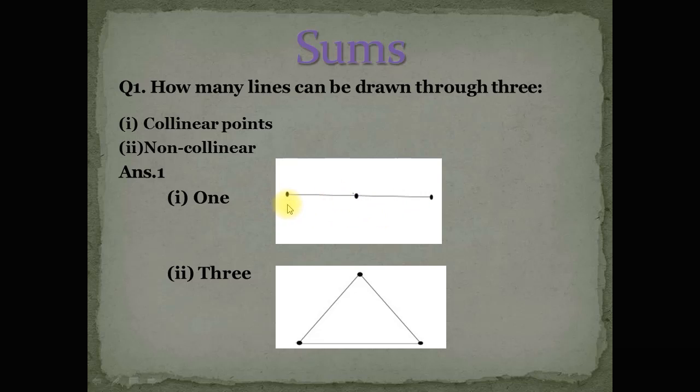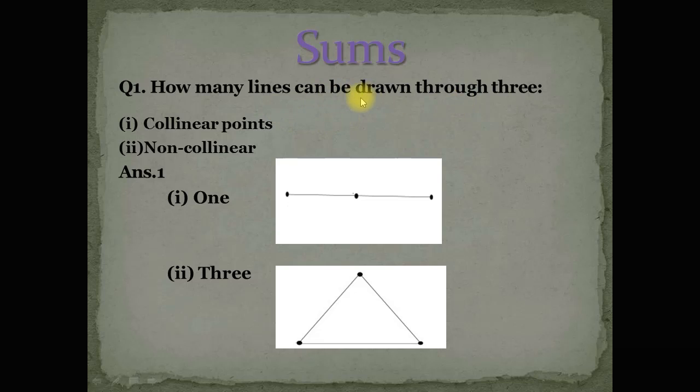So point 1, point 2 and point 3 are called collinear points. As I have already told you, collinear points lie on the same line, so the answer is clear: there is only one line which can be drawn through three collinear points.